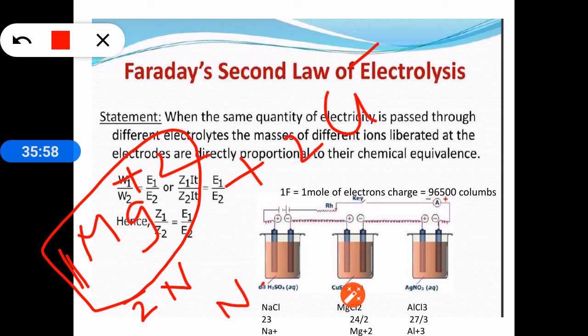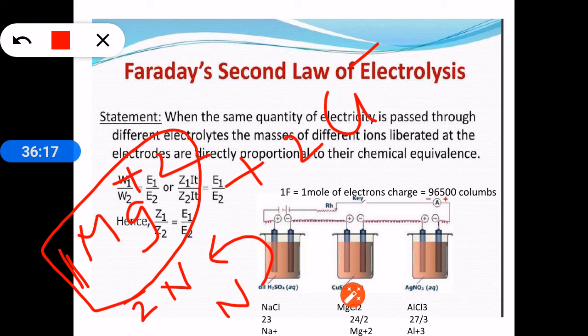So this Avogadro number of charges will neutralize only half of the charges on magnesium plus 2. So not 1 mole of magnesium plus 2 will undergo neutralization and get deposited on the anode, but only half mole of it will be deposited.